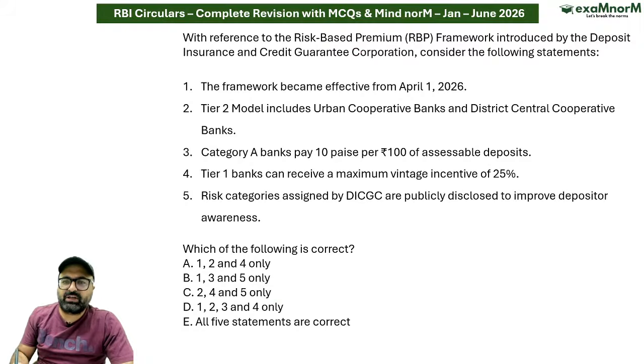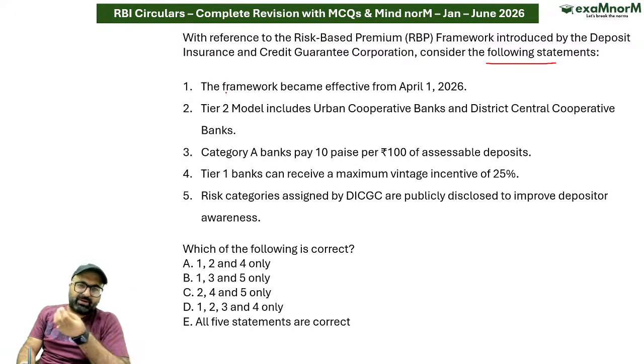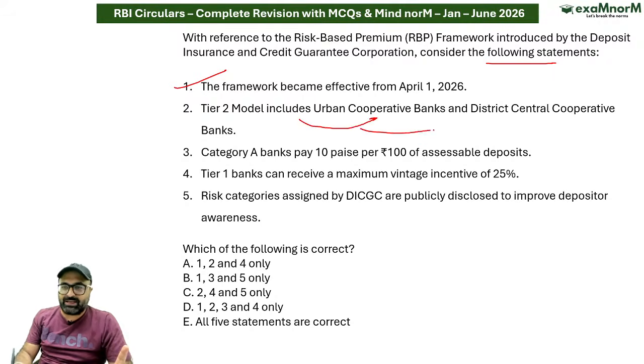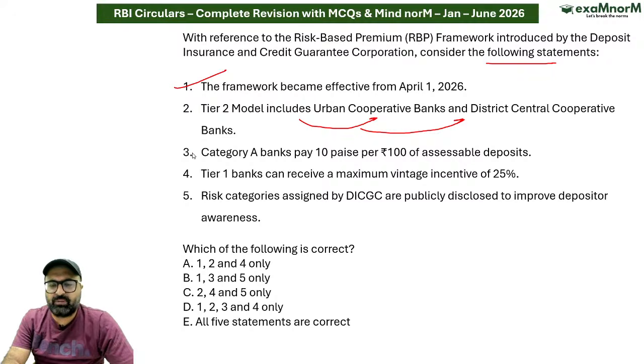With reference to the risk-based premium framework introduced by DICGC, consider the following statements. This risk-based premium framework has been introduced. It is applicable from 1st of April 2026. That is correct. Tier 2 model includes urban cooperative banks as well as district central cooperative banks.